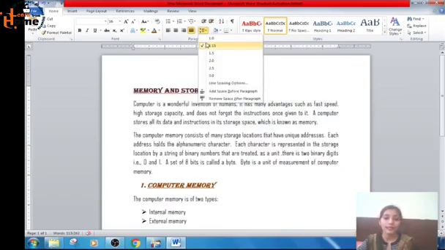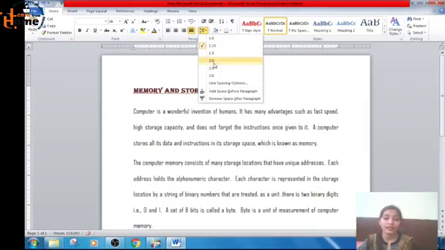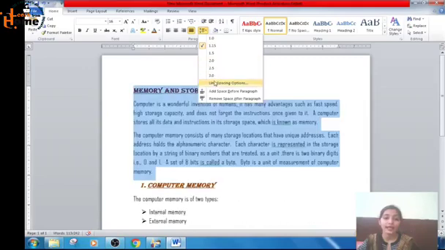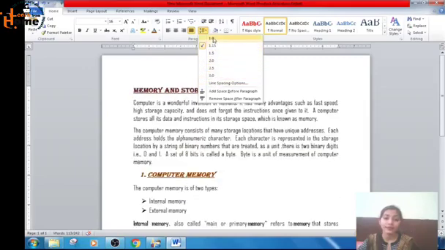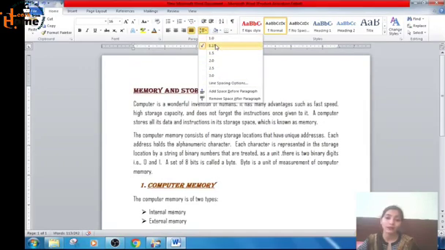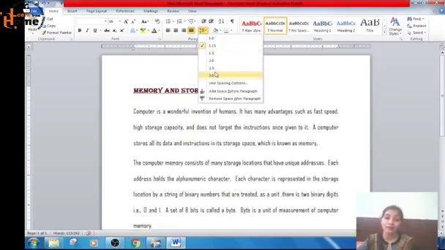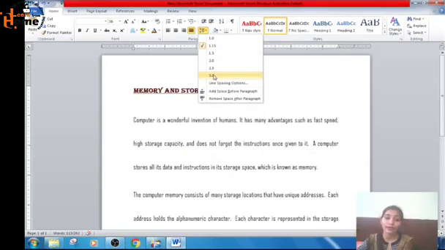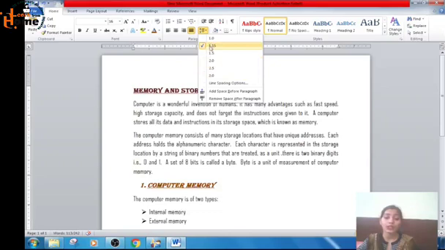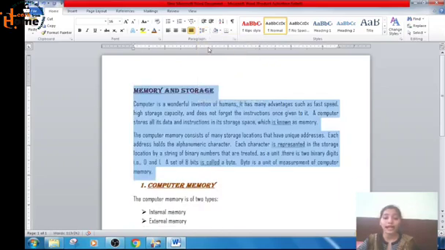When you select this, see, the spaces between the lines are increasing or decreasing. If you select 1.0, the space will decrease. 1.15, 1.5, see the changes in the spaces between the lines. See, 2 is this much, 2.5, 3. In this way you can change the line spacing.